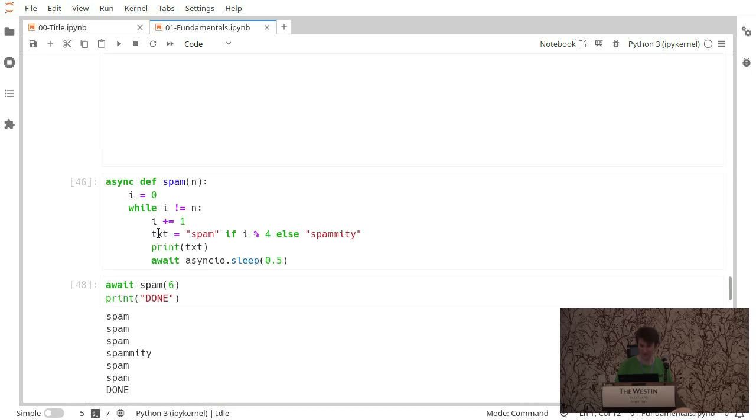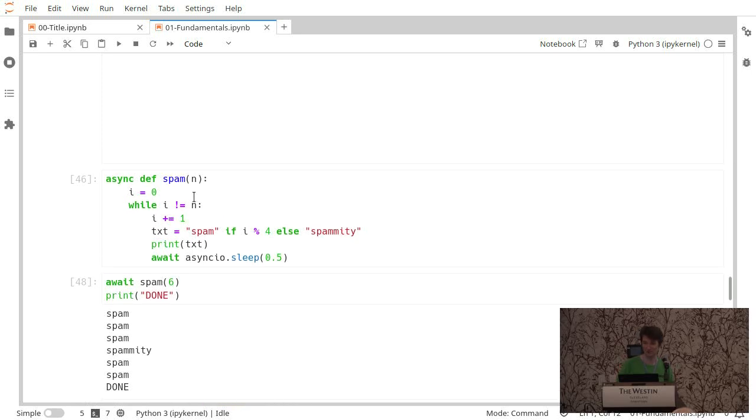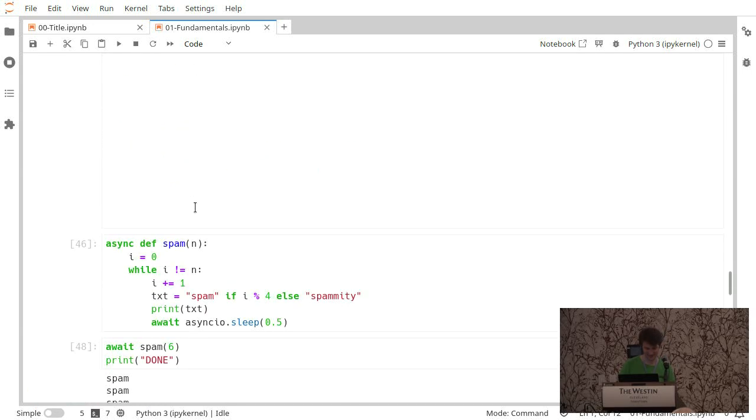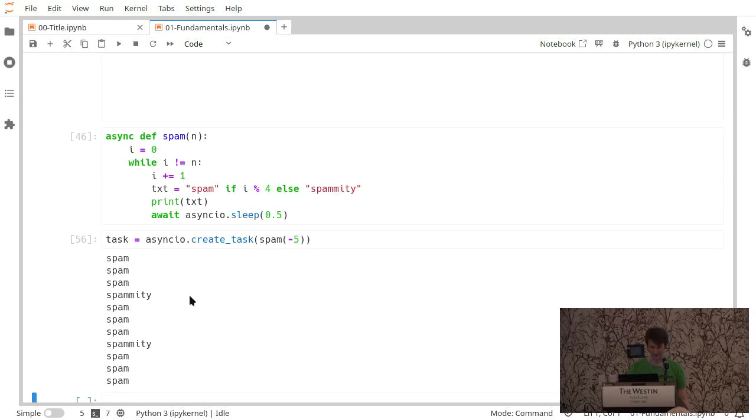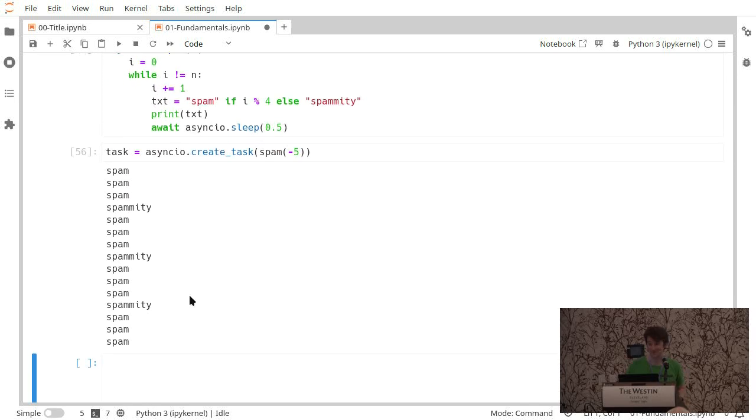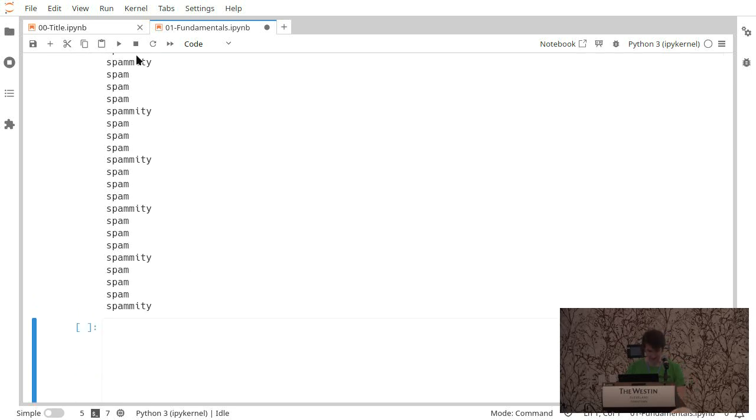So I wrote that kind of funny. If you thought, why did I write a while loop like that? It's, oh, we can just delete these, I think. So I can pass in a negative number. So now what happens? If I pass in a negative number, I will never equal n, because i is greater than n. So we just get spam, spam, spam, spammity, spam, spam, spam, spammity, spam. And if I try to stop it, I get, this is an infinite loop.